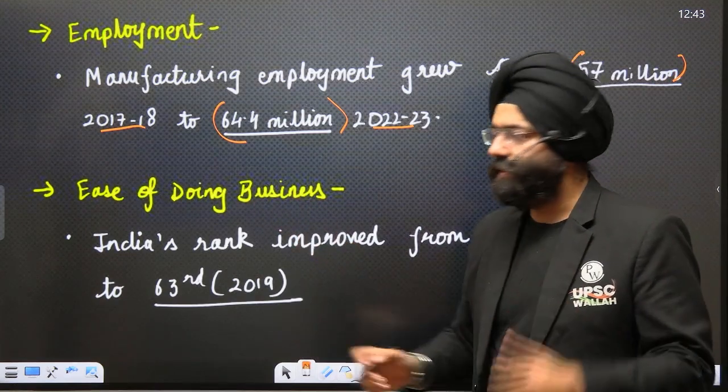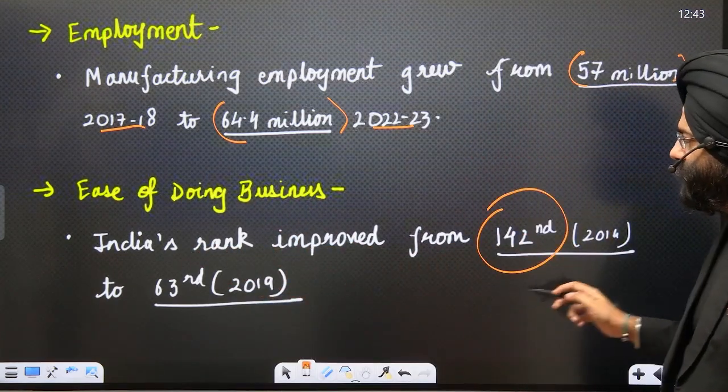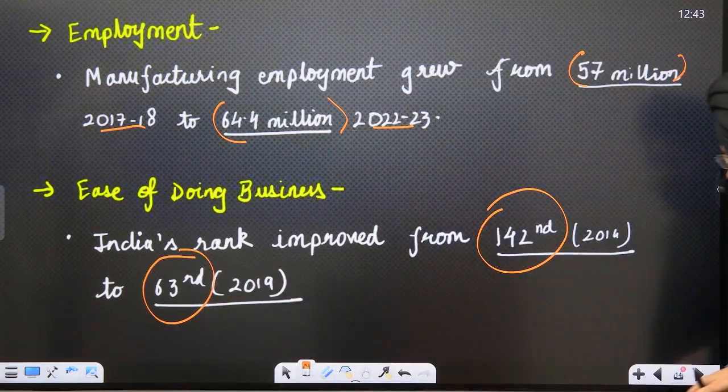Ease of doing business. India's rank improved from 142nd in 2014 to 63rd in 2019, right? So these are certain aspects.